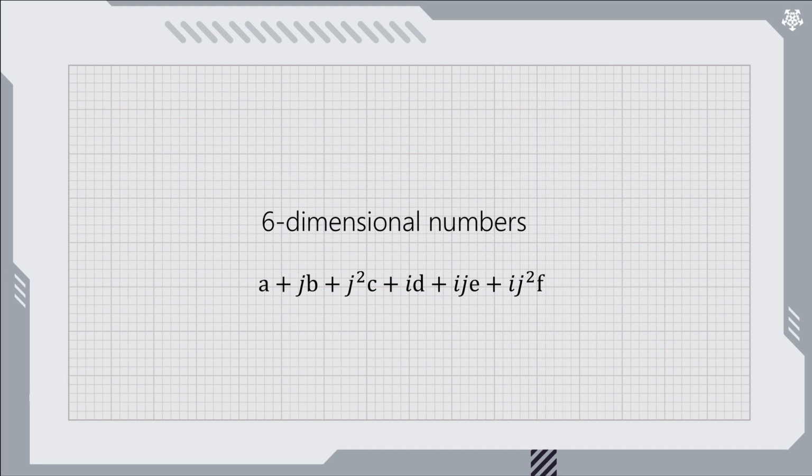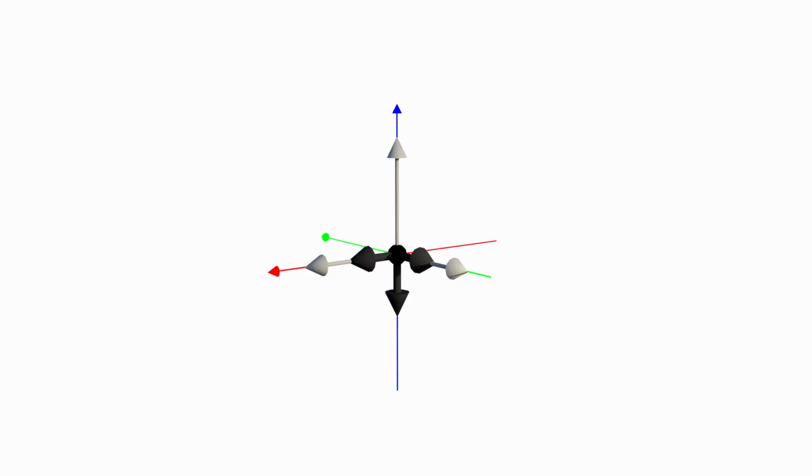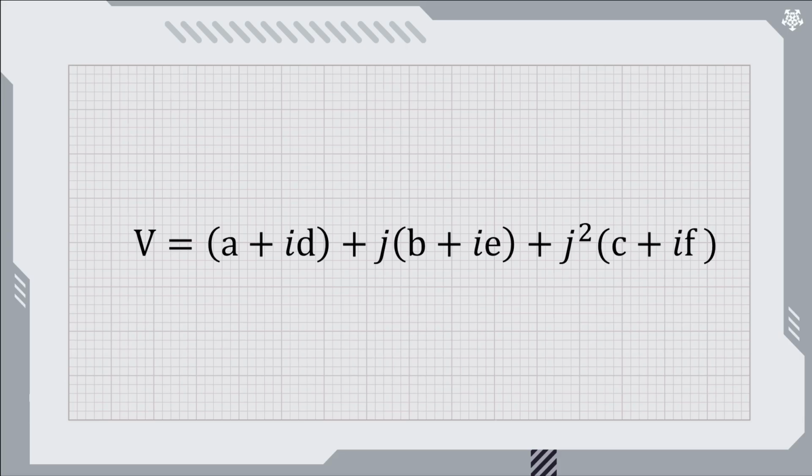Yes, I promised to say a word about the physical significance of the 6D vectors. Say we have a value v at a point in the order 4 grid where v equals a plus jb plus j squared c plus id plus ije plus ij squared f. We can look at this either as a single 6-dimensional vector, or the sum of 6 1D vectors, or 3 complex numbers. But the most natural way, given the hierarchical definition of the orders, is as 2 3D vectors.